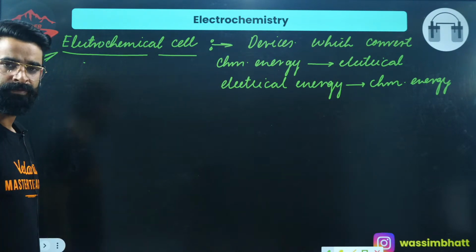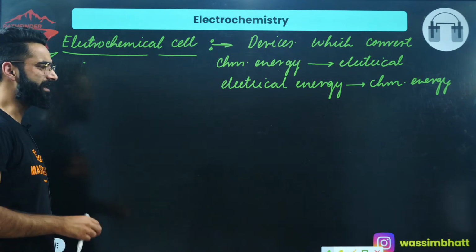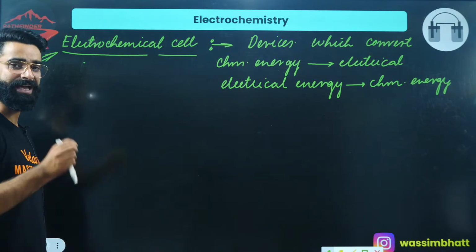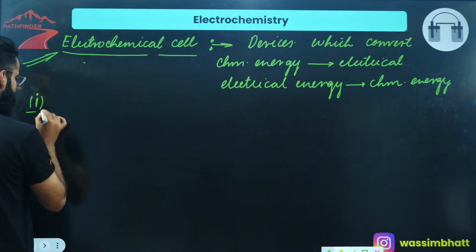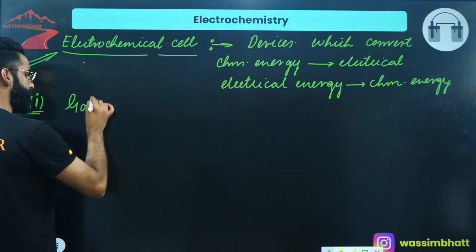This electrochemical cell is actually of two types. The first type, which I'm going to discuss in tonight's session, is what I call the galvanic cell.